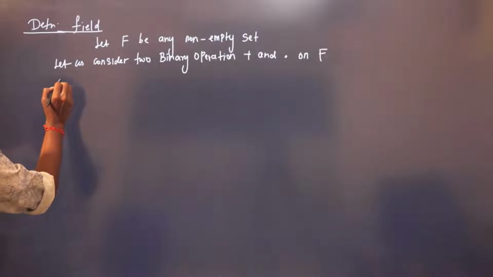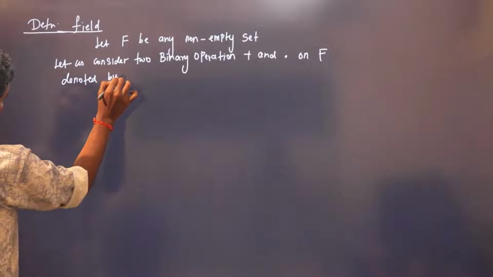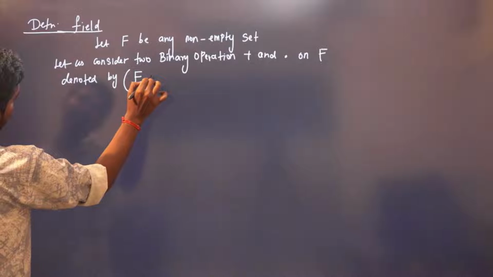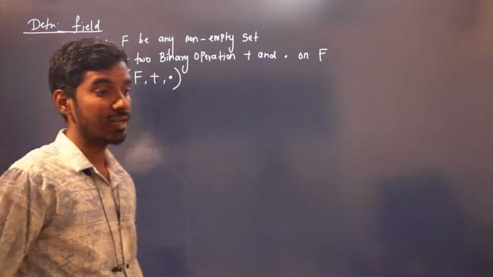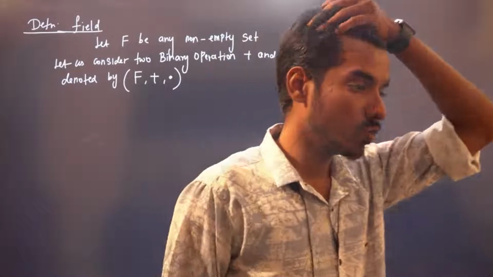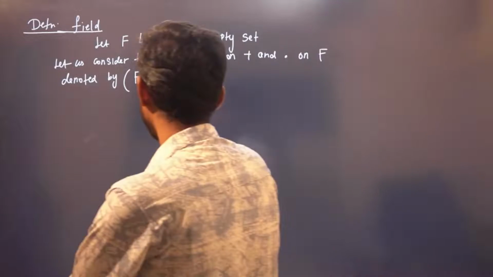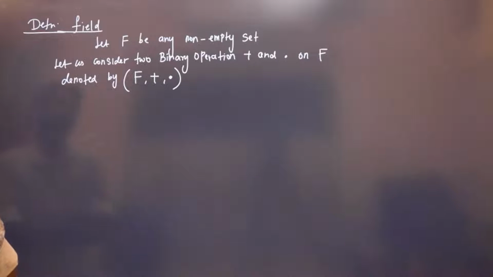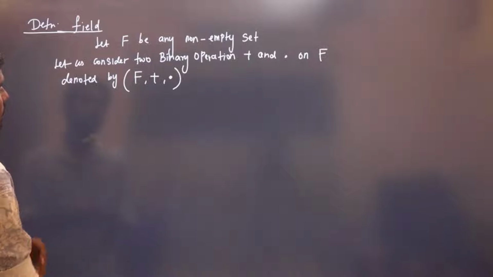That is denoted by F, plus, dot. The two operations are addition as well as multiplication.